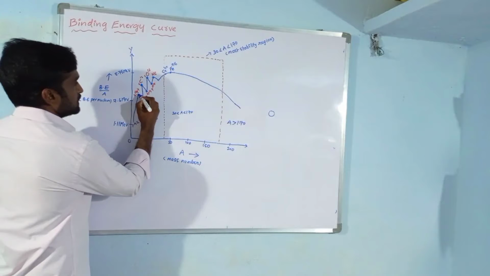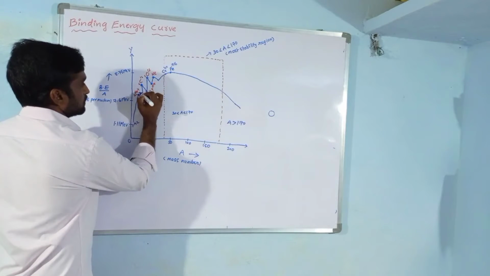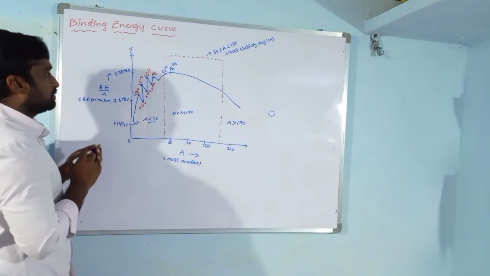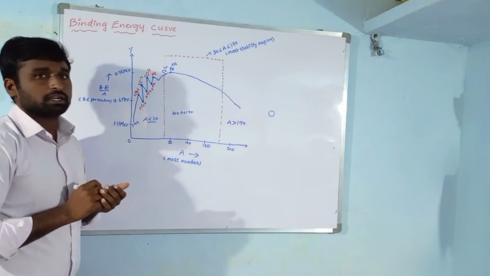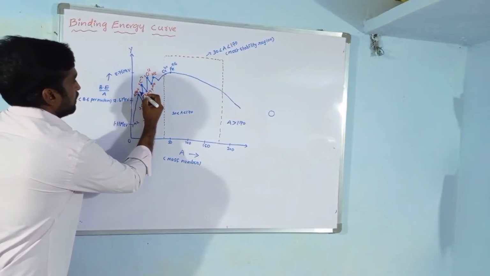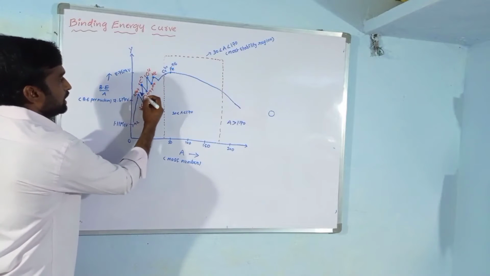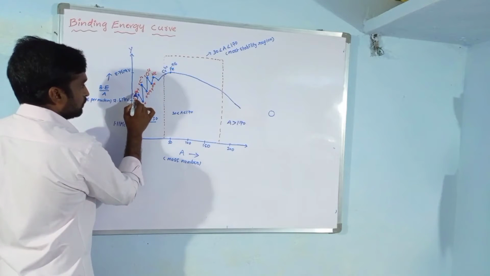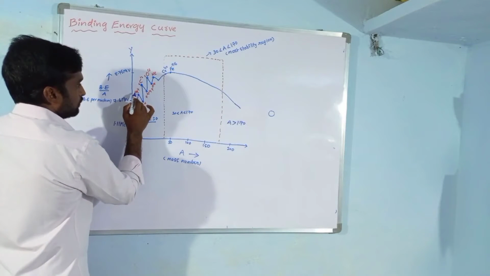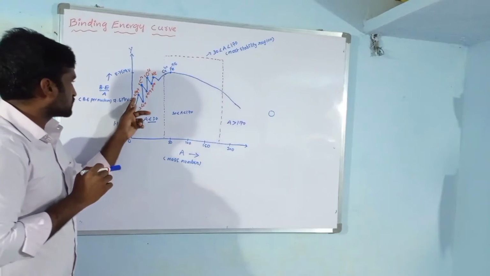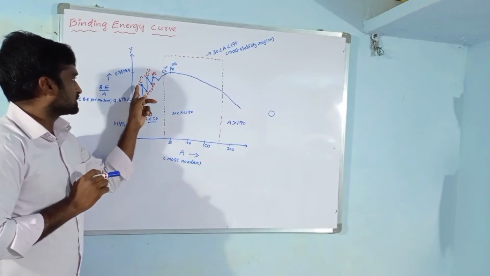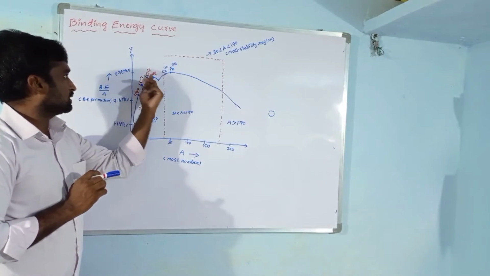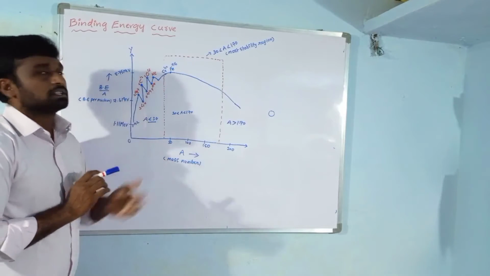If you see here, these peaks are maxima and these are minima. Minima are associated with nuclei containing an odd number of neutrons and odd number of protons. Maxima are associated with nuclei containing an even number of protons and even number of neutrons. For helium-4, the proton number is 2 and neutron number is 2. For carbon-12, proton number is 6, neutron number is 6. For oxygen-16, proton number is 8, neutron number is 8.